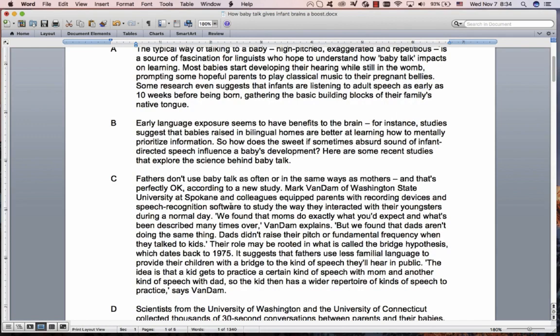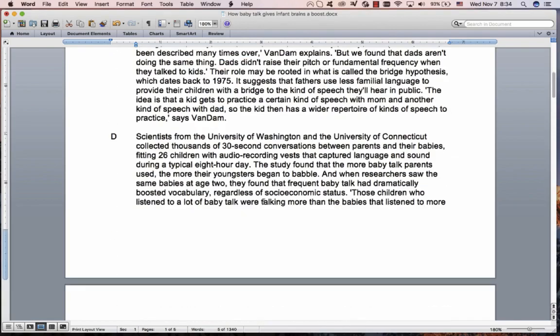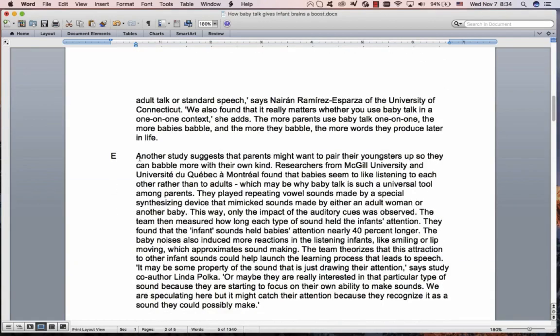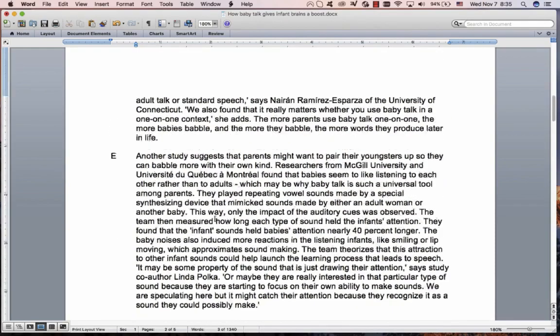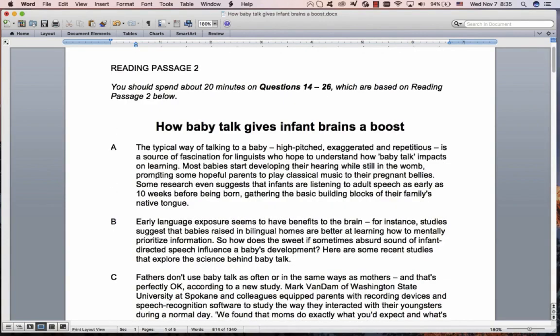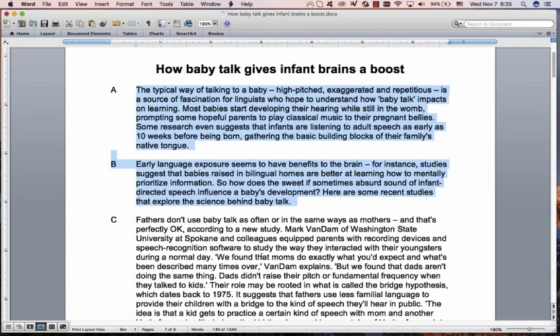They are discussing various studies. So there's the first one, according to a new study. This is another one. The study found that, so that's the second study. Another study suggests, so that's the third one, and then in a study published, so that's the fourth one. So the structure of this passage is that they have done an introduction in paragraphs A and B, and then they've gone on to discuss 4 studies, which is quite common, especially in passages 2 and 3.